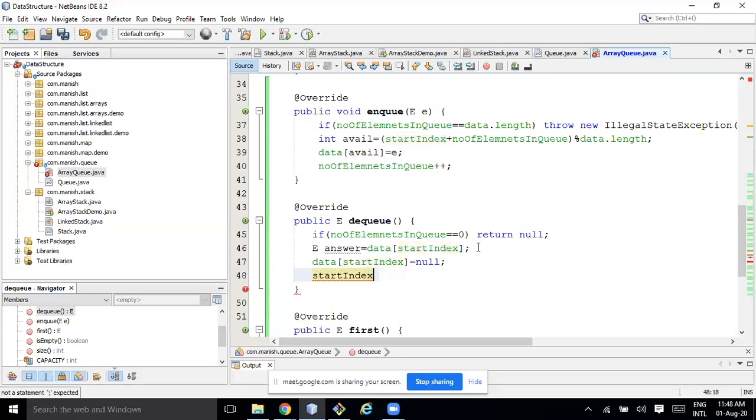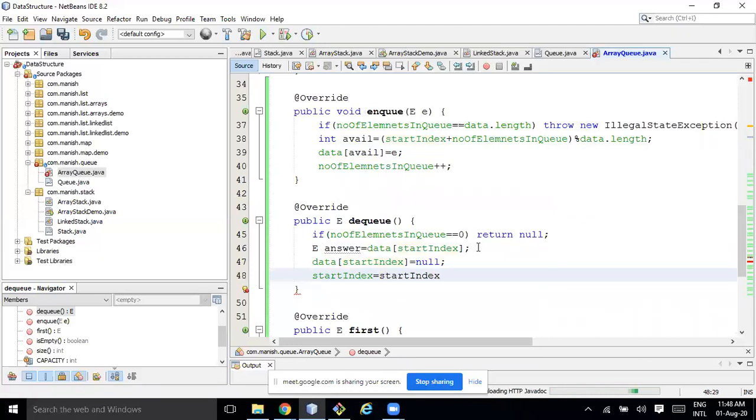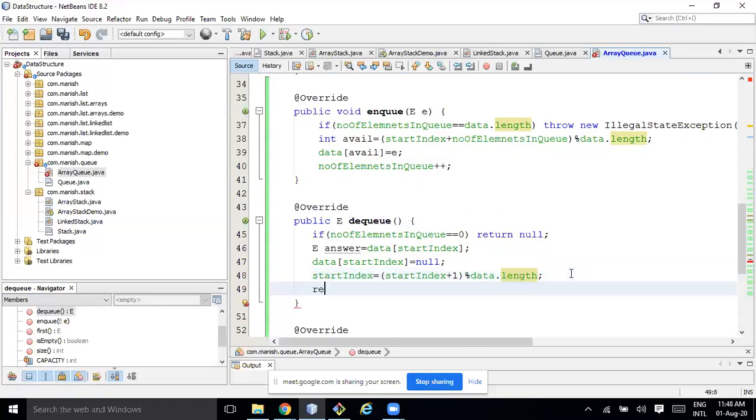Start index is equal to start index plus 1 modulo data dot length, right? And we'll return answer.